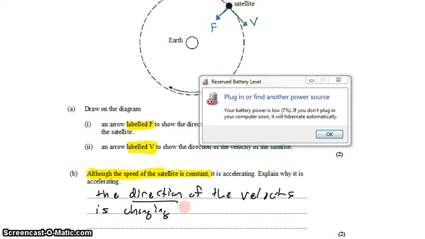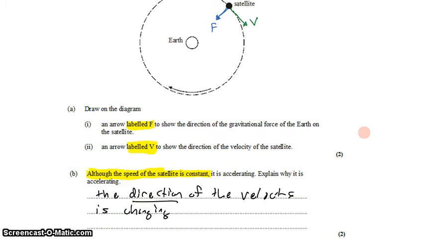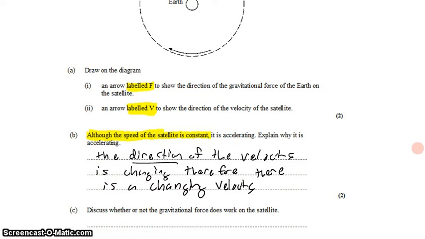And because the direction of the velocity is changing, there is a changing velocity. It doesn't matter that the magnitude stays the same, it's still a changing velocity, and therefore an acceleration.